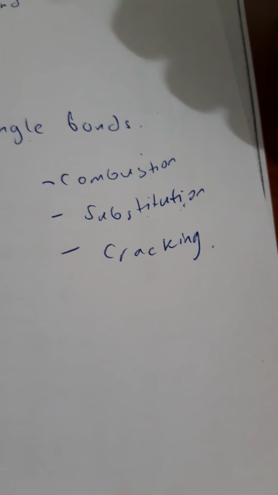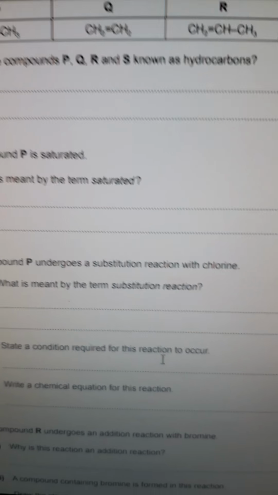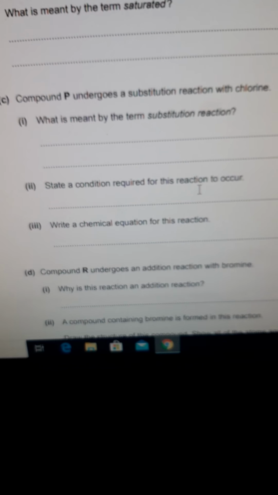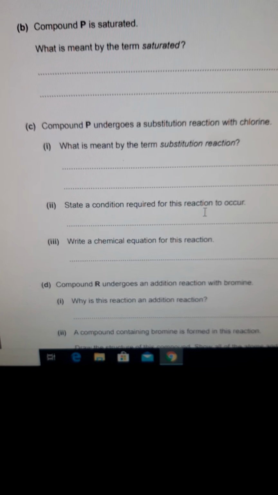So this question is about substitution reaction, and the question says, what is meant by substitution reaction? Question C. Substitution reaction, we could say when a more reactive metal substitutes another metal. Sorry, it's not about metals only.